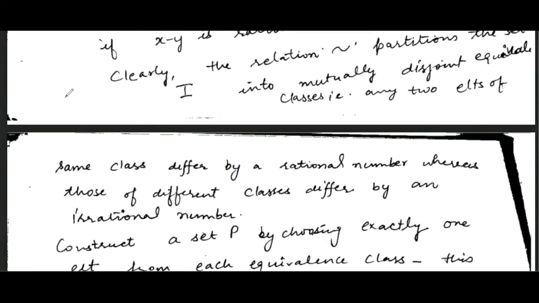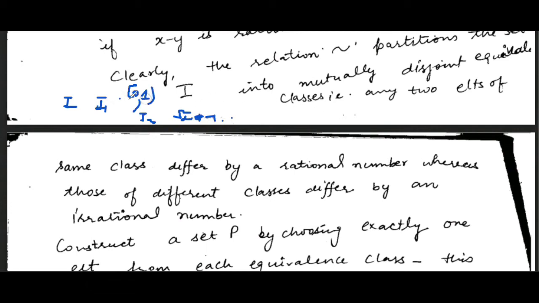We can partition I into the classes I1, I2 and so on. Suppose the first class I1 that we have considered contains all the rational numbers lying between this interval 0 to 1. And I2 we take as the class obtained by adding or subtracting an irrational number to a rational number. Let's suppose square root of 2 minus 1, right? Square root of 2 minus half, square root of 2 minus 1 by 3 and so on.